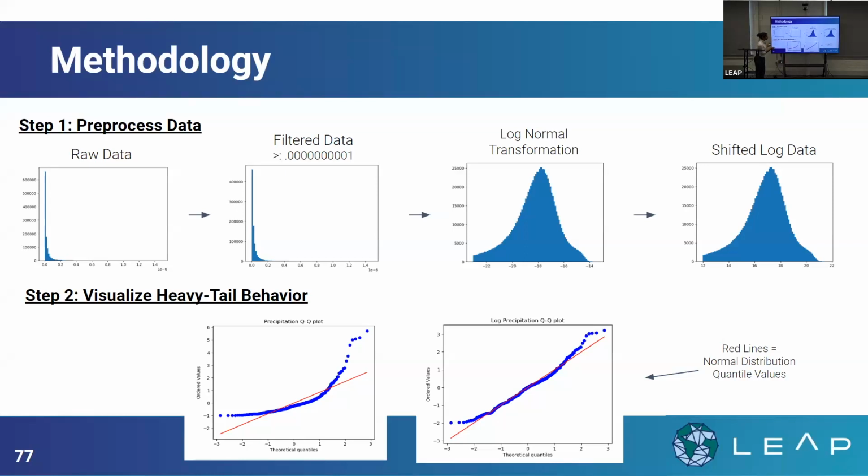And then we apply a log normal transformation to see a different shape of the data as well, which is going to play into the picture later on with the Bayesian neural network. We can also visualize the heavy-tailed behavior by using QQ plots. These are quantile plots, and they basically show us how these distributions are shaping according to a normal distribution.